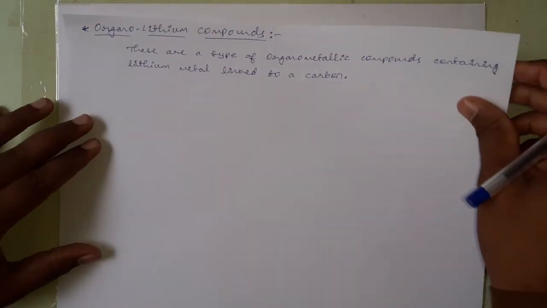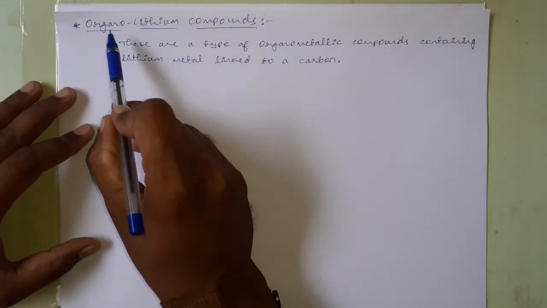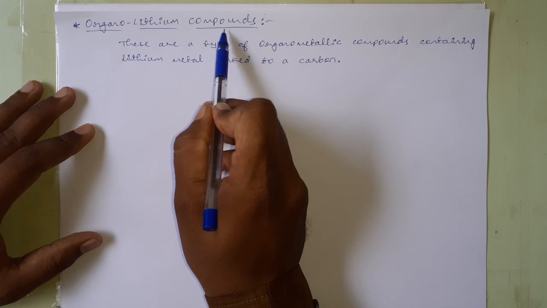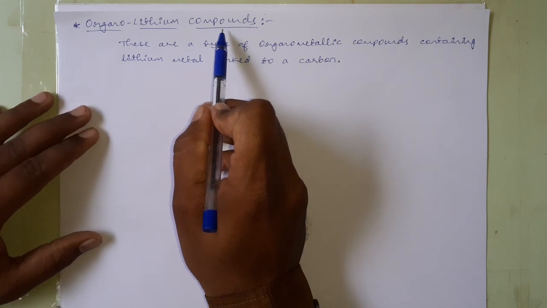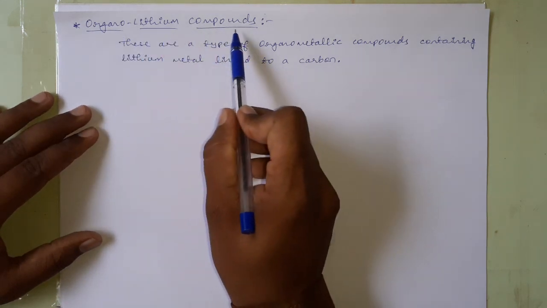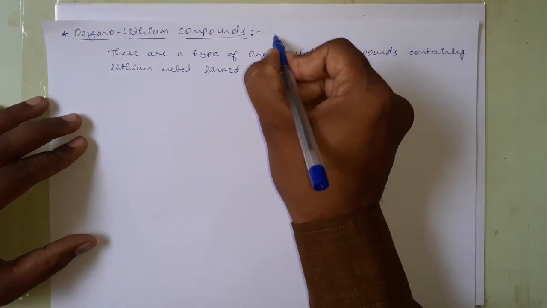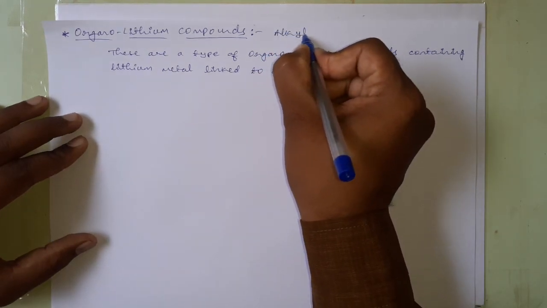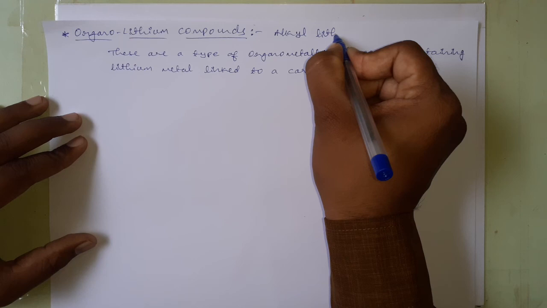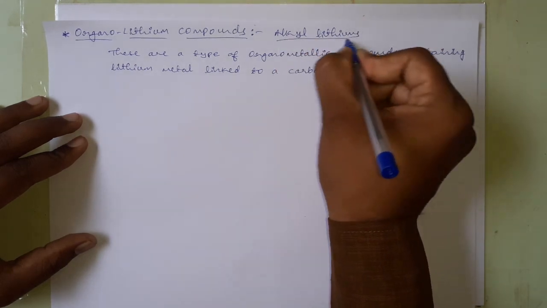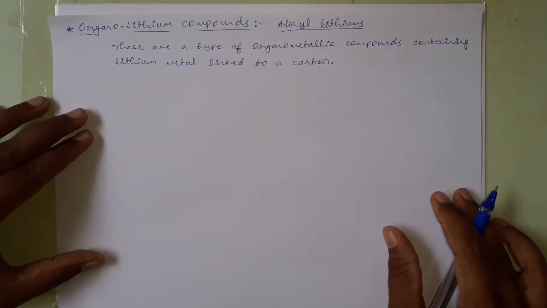In this class, we are going to discuss organolithium compounds. The next concept is organolithium compounds. These are also called alkyl lithiums.